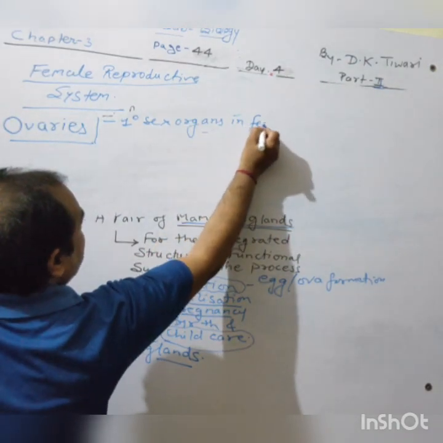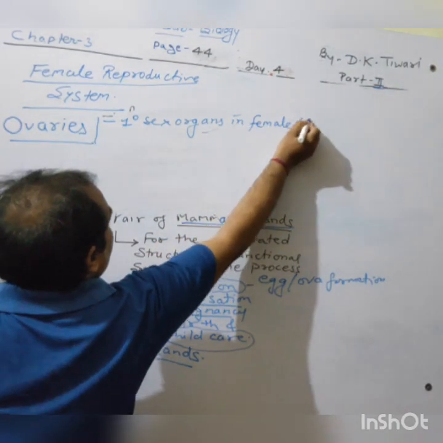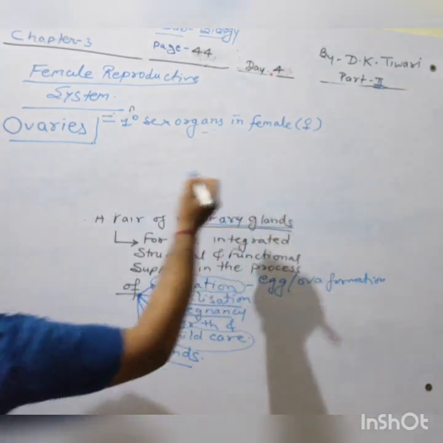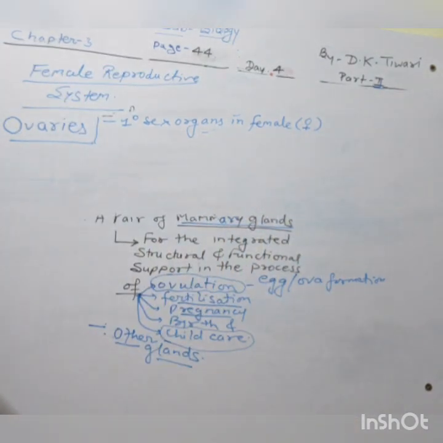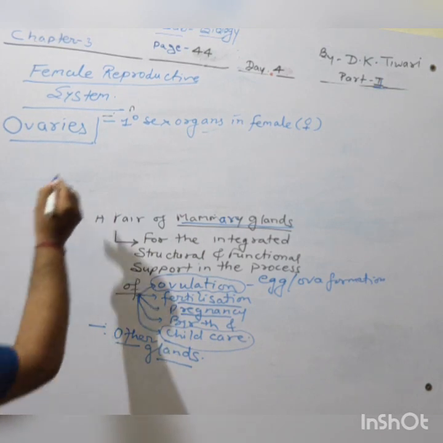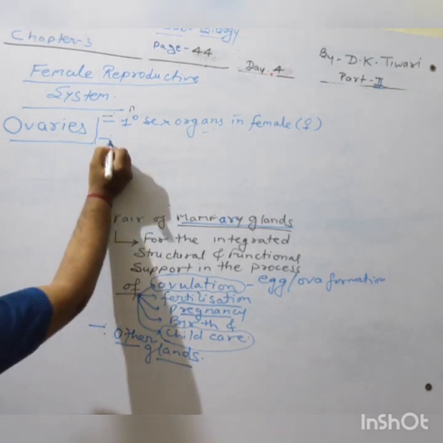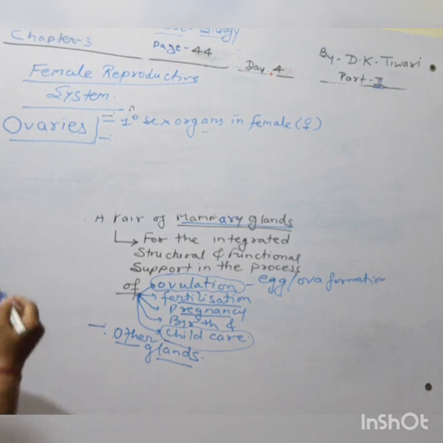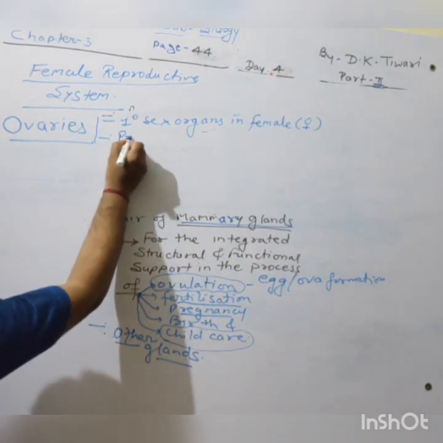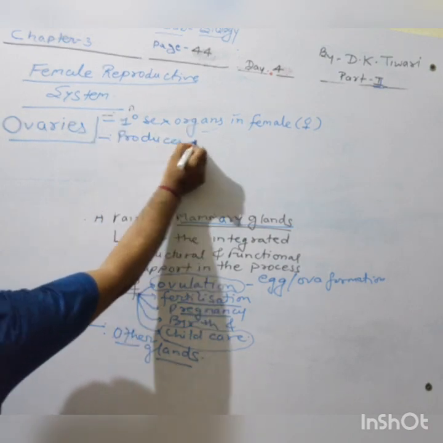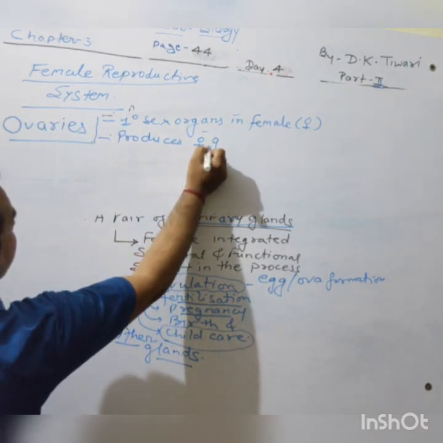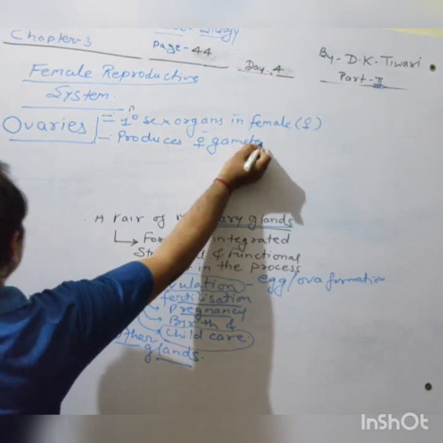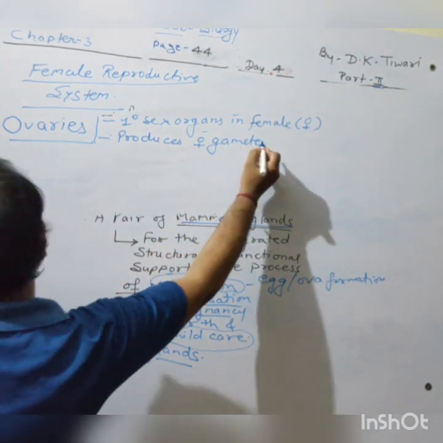This is the female symbol. Keep in mind, I usually use this symbol. Primary sex organ in the female, and if it is a primary sex organ, then it will definitely produce the gamete, as it was in the male also. Testis was a primary sex organ, producing sperm as the male gamete, so the ovary produces the female gamete, that is ovum.